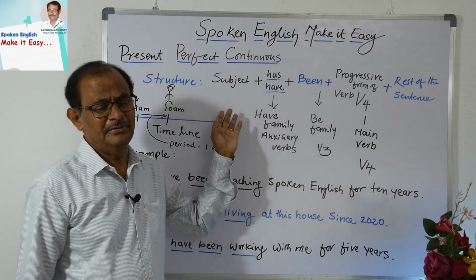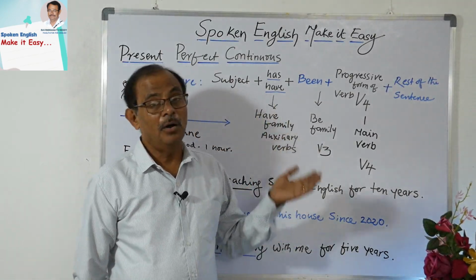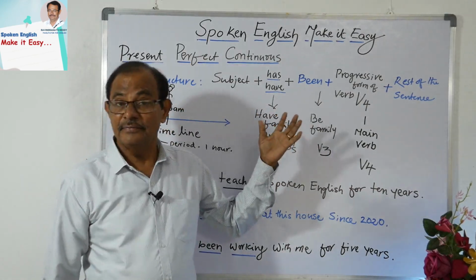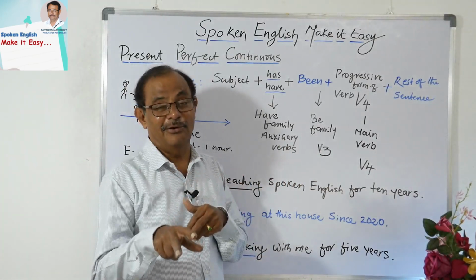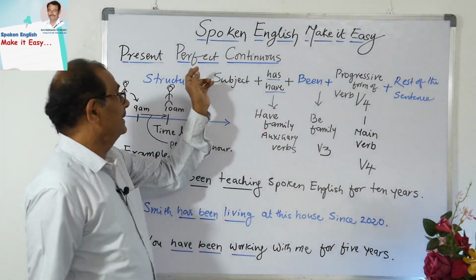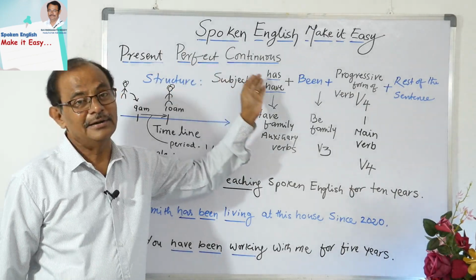Subject, as usual, this is a fundamental thing. The subject can be either a proper noun or any pronoun for that matter, plus it will take has and have. You know, in the present perfect we have taken these two auxiliaries, has and have. Here also, what is this tense? Present perfect continuous.